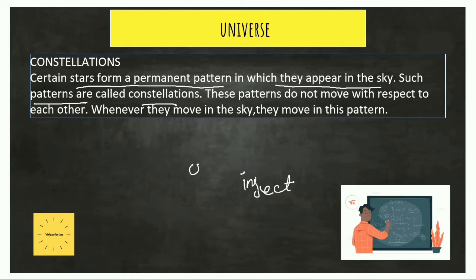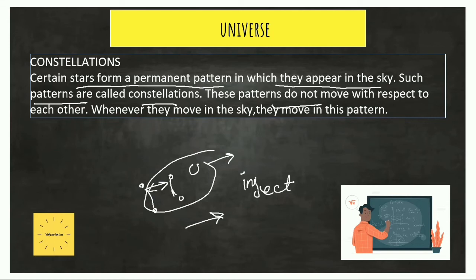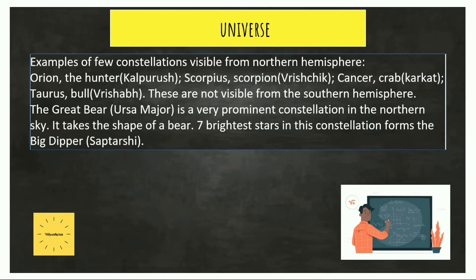These patterns do not move, which means the stars, I mean, they move, but the stars in these patterns do not move with respect to each other. They move in this permanent pattern only. They are at constant, fixed positions with respect to each other. Hence, these stars are always seen in these specific patterns only. So moving on to the next slide, we will see a few examples of constellations.